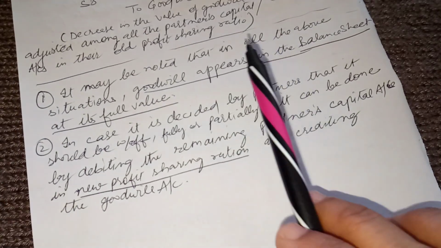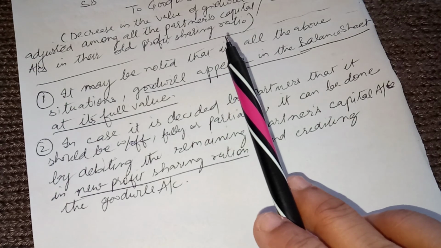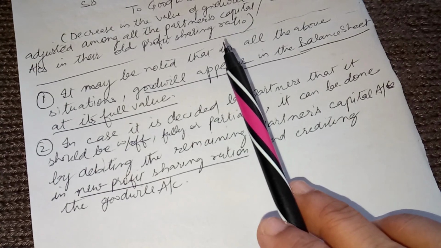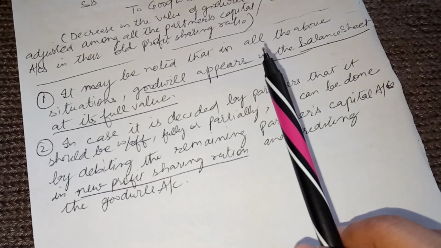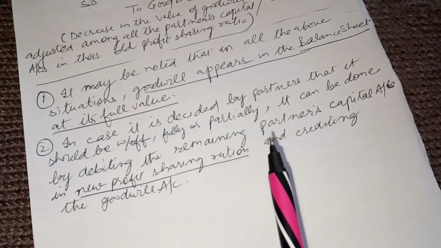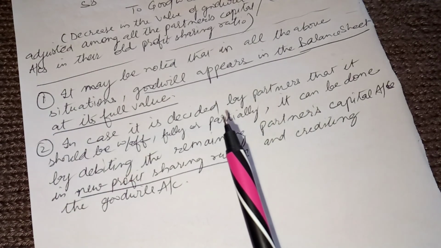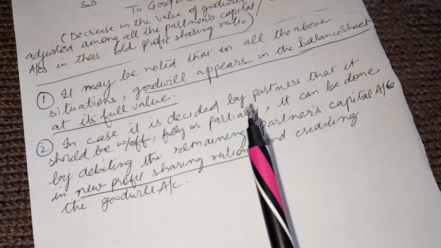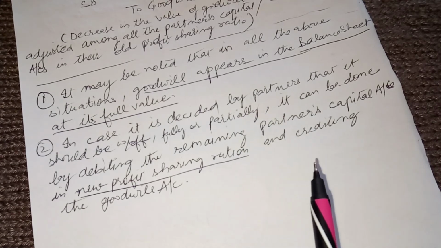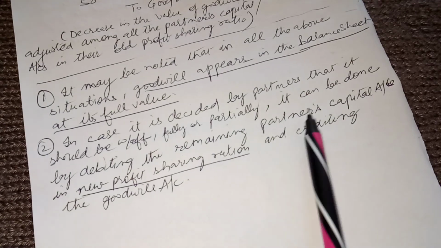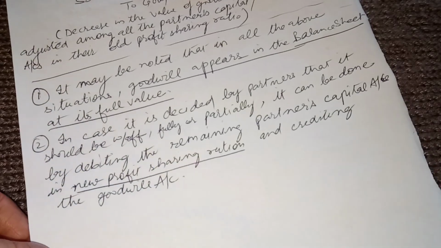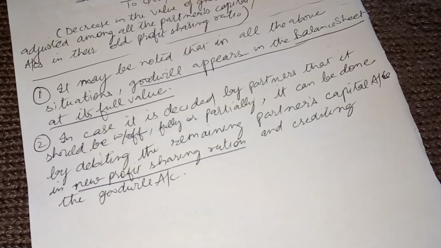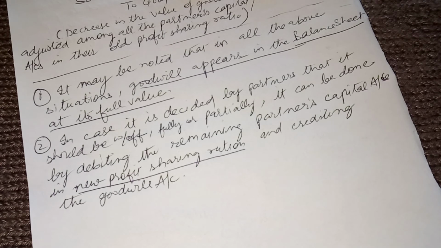It means if after bringing the goodwill to its actual valuation, the partners decide to write off the goodwill, then the existing partners' capital accounts will be debited and the goodwill account will be credited, and the partners' capital accounts will be debited in which ratio? In the new profit sharing ratio. So it should be kept in mind very clearly. So this was all about the treatment of goodwill in the case of death or retirement of a partner.